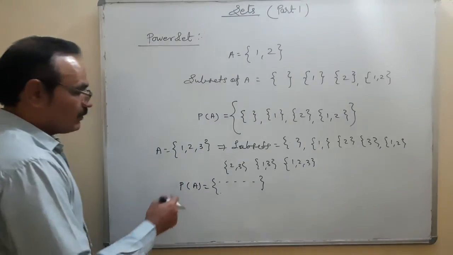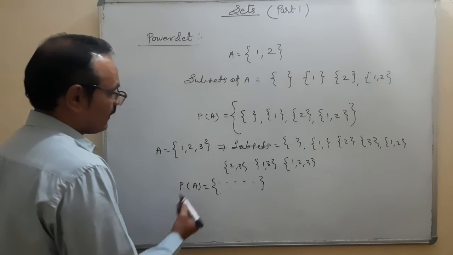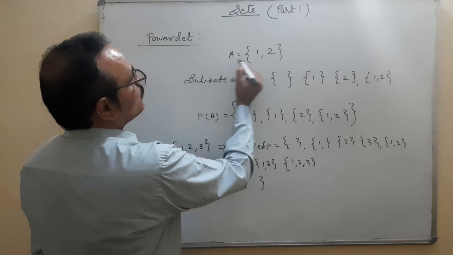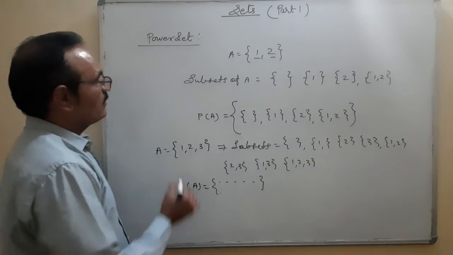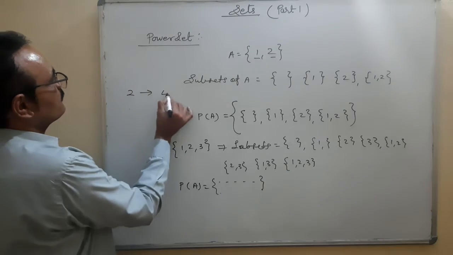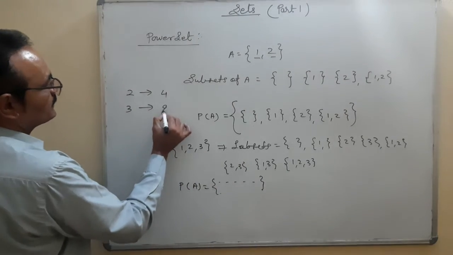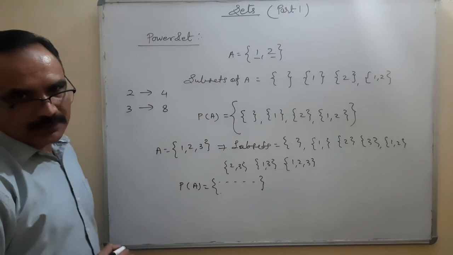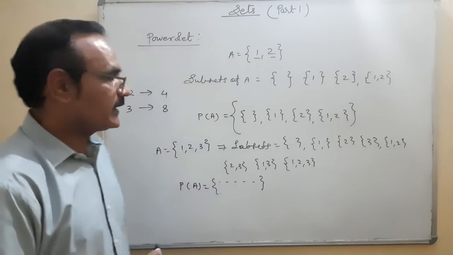Okay. But how to find the number of elements of the power set? The simplest way: you can see here there are 2 elements, and the total subsets formed are 4. Here there are 3 elements, and the subsets formed are 8. What is the procedure, and how to develop a formula with the help of this analytical approach?